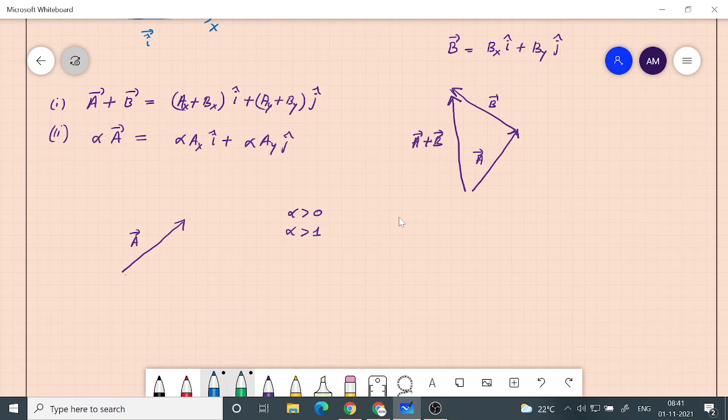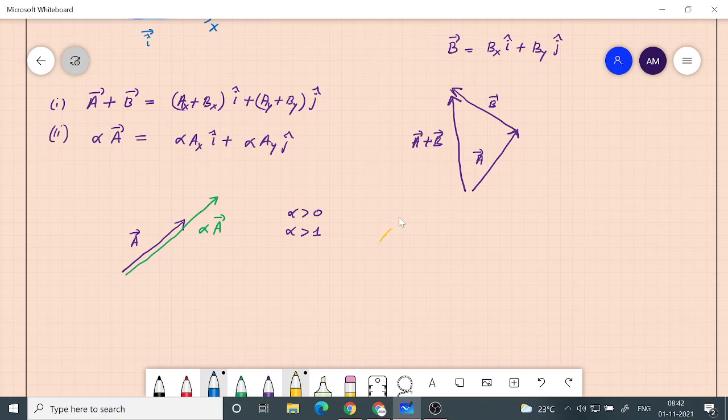It will be another vector which will have a dimension which is greater. So this is alpha into A bar. So it will change its length, it will change the magnitude of the vector. So multiplication by alpha, a scalar constant, changes the length of the vector. If alpha is less than 1, then its length will be reduced. If alpha is less than 0, then its direction will be reversed. So let's look at another example.